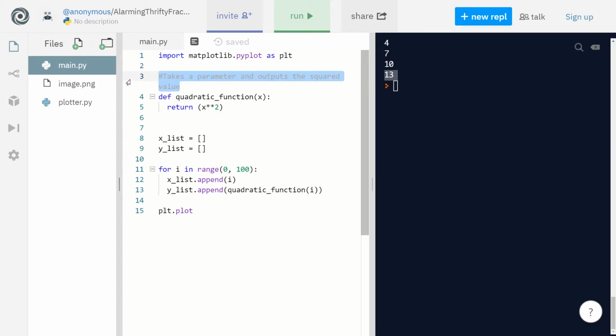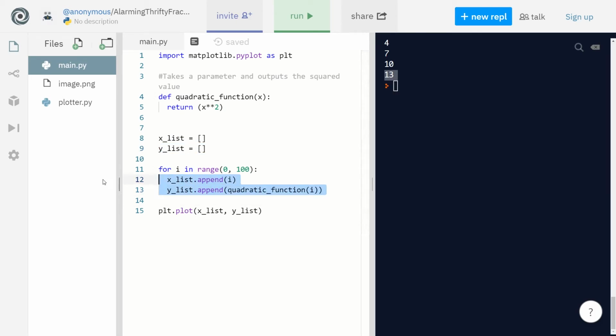So if you can just quickly explain your thought process in a comment, then it's very helpful. So I'm just gonna leave it here. And finally, we can plot it. So we're gonna plot X list and Y list, right? So right now, once this is done, there's gonna be 100 values inside the X list and 100 values inside the Y list, right? So 0, 1, 2, 3 until 99.